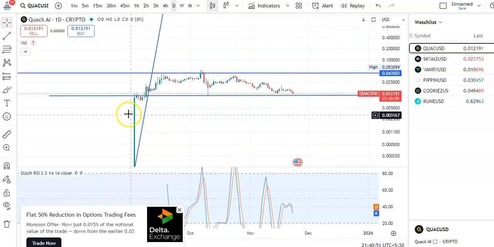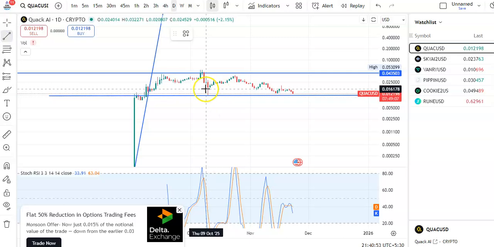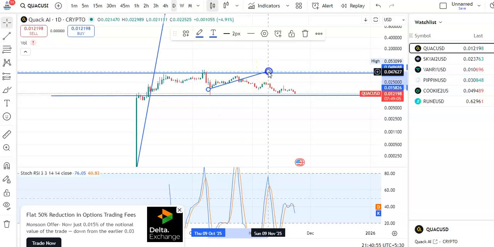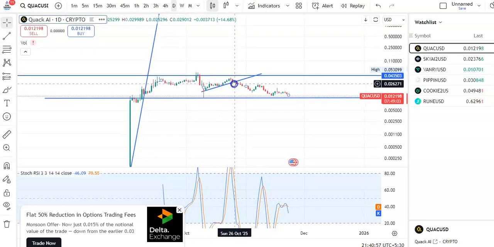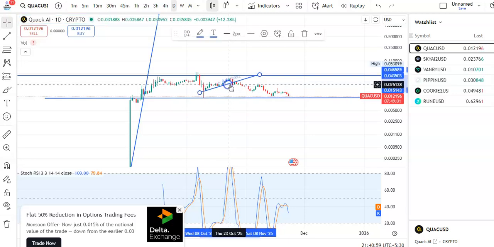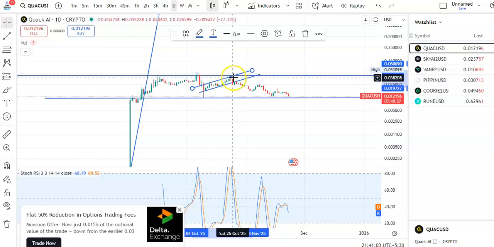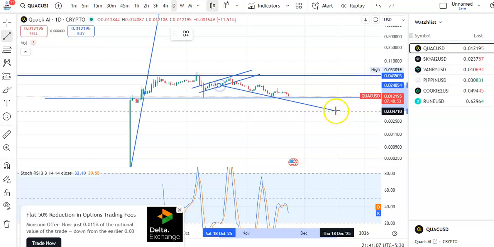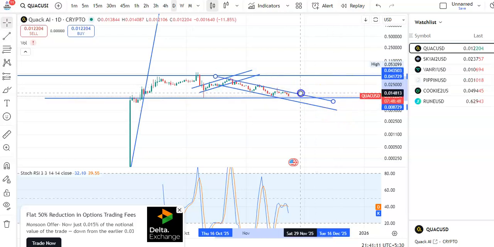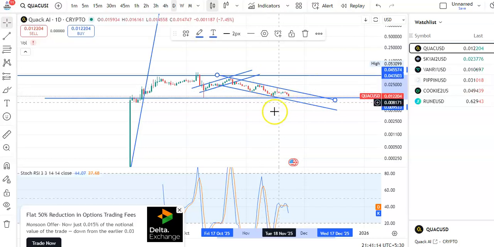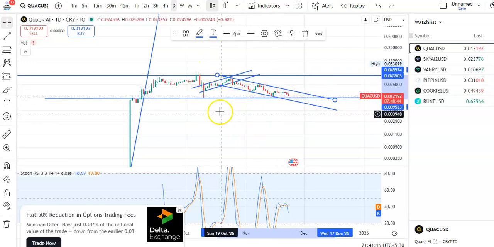You can see the downtrend is going on, and previously candles were moving in an upward direction. So this was the support and this is the resistance. After the fall the breakout happened, the candles went to the resistance level, and now the fall is happening. This is the support trend line and this is the resistance trend line. Within this channel pattern only the fall is taking place now.